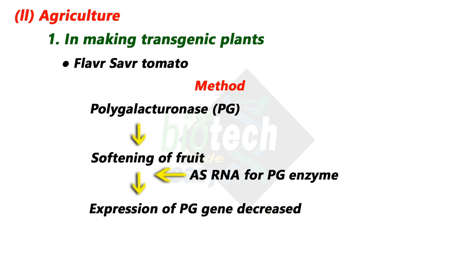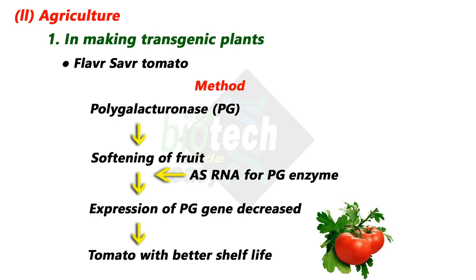And what we can do is allow the tomatoes to fully ripen while they are on the plants, and they still remain without going soft. They were not soft, so in the end they had better shelf life. So this product was never profitable, and later Calgene was taken over by Monsanto.